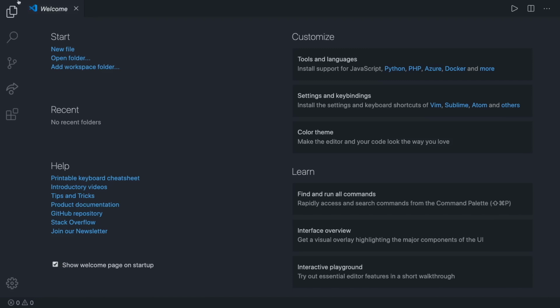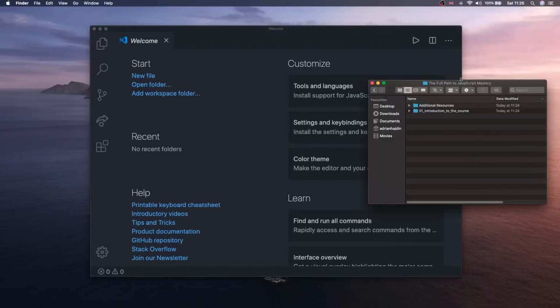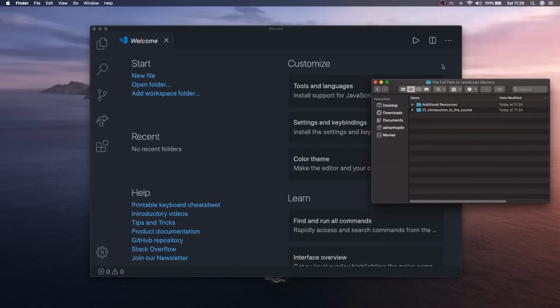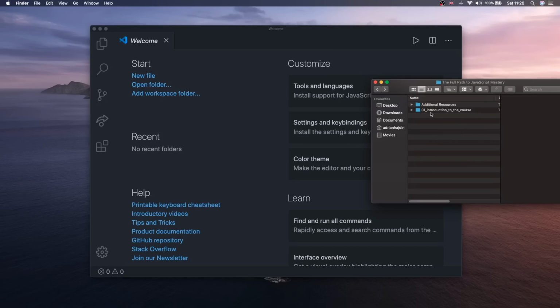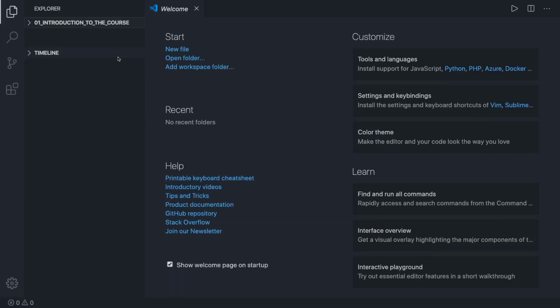First, let's exit the full screen right there. Then you can open File Explorer, or Finder if you're on Mac, and you can create an empty repository, or that's just going to be a folder. I created mine. It's called Introduction to the Course 01, and you can just drag and drop it right there to Visual Studio Code.